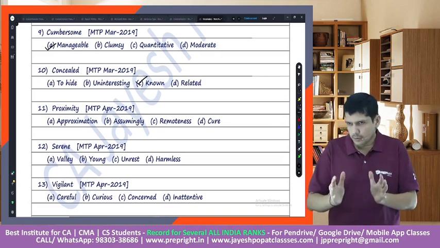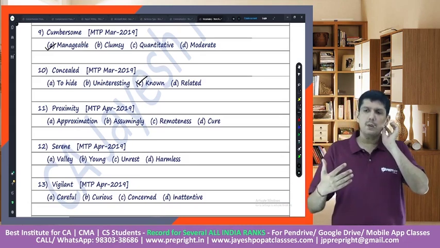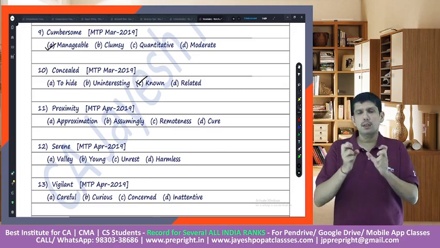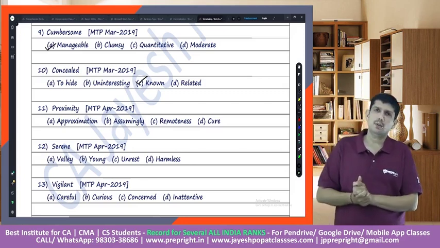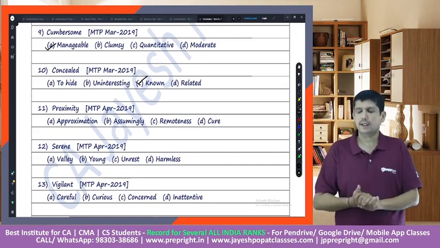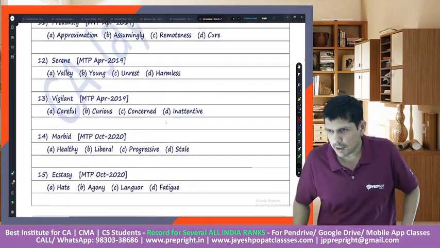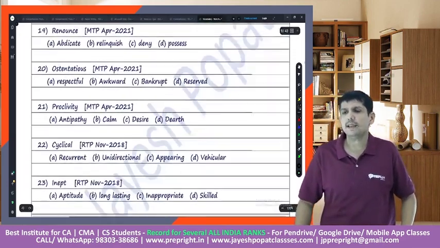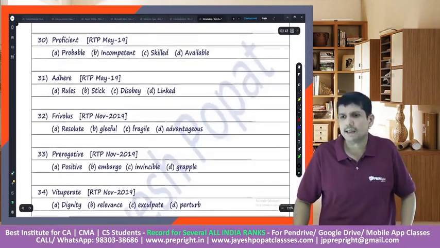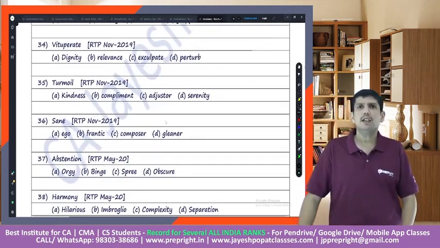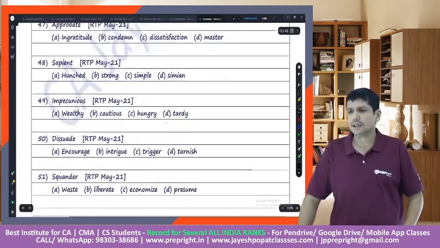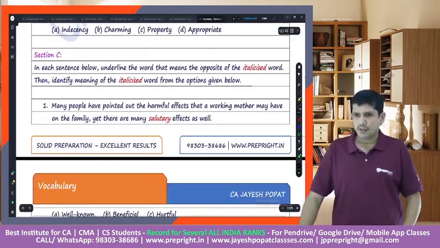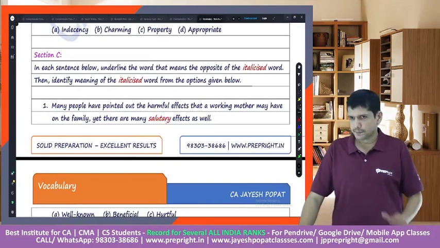So what do we require to do in this topic? We should know the meaning of the word, and if we know the meaning of the word, we'll definitely know the opposite as well, right? The rest of the words I will give to you for practice. There is enough to practice, and there is an answer key at the end of it, so that you could check whether your answers were correct or not. Enough we have for this.